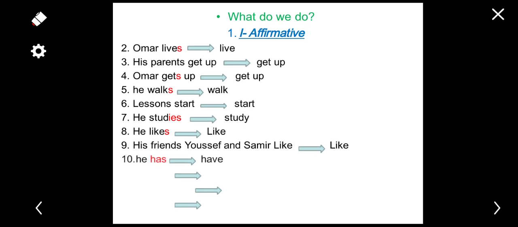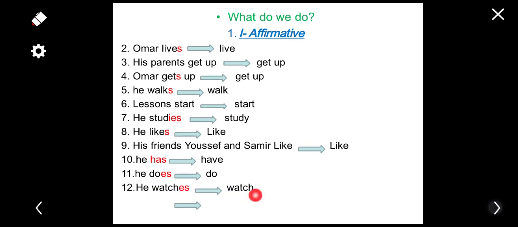He has, so the main verb is have. He does, the main verb is do. He watches, the main verb is watch. He goes, the main verb is go. So what do we do here? Can you have a look?